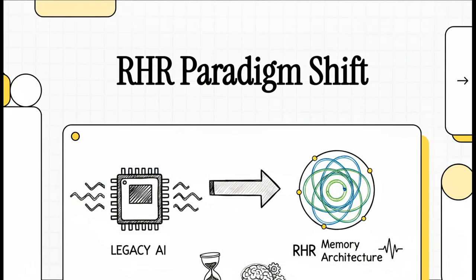Today we're taking a massive theoretical leap into the future of computing. We're breaking down a truly fascinating paper that maps out the transition from legacy artificial intelligence to something entirely new, the recursive harmonic resonance, or RHR, memory architecture. If you've ever felt like current AI systems are just hitting a structural wall, well, you're absolutely right, and the solution we're exploring today completely flips how we think about computation.